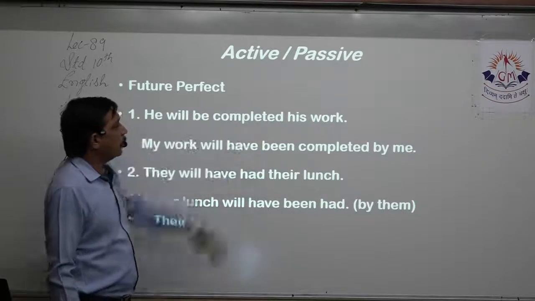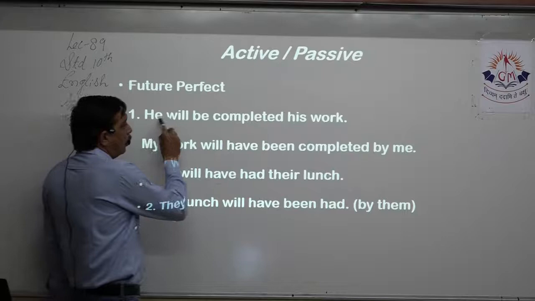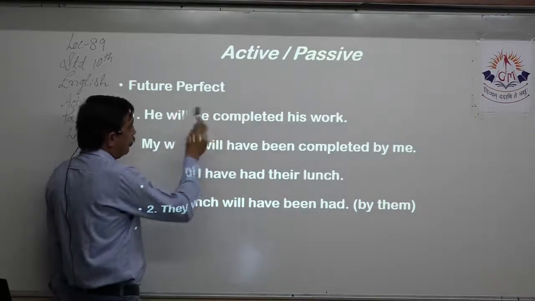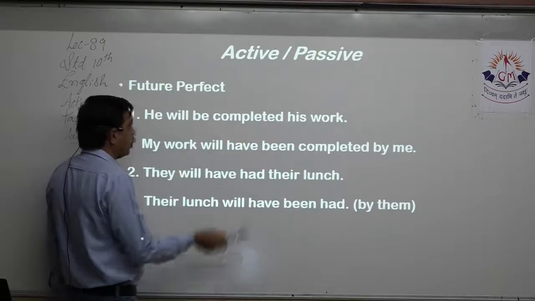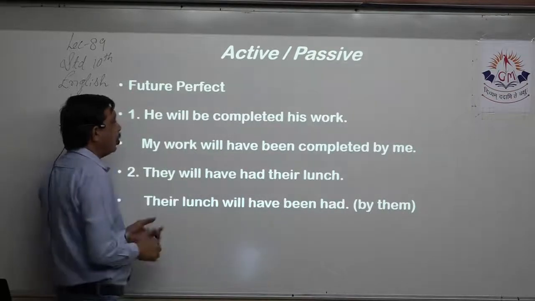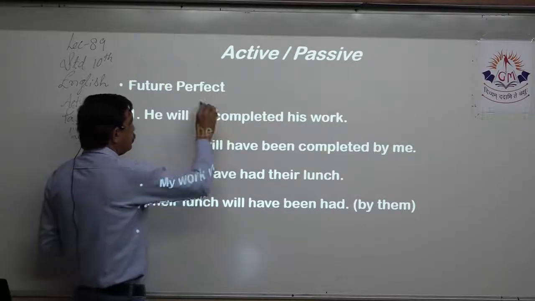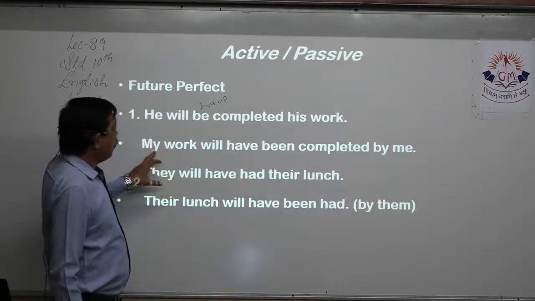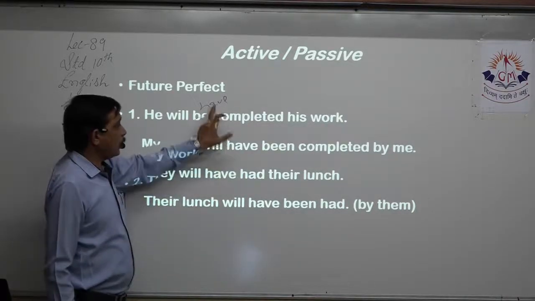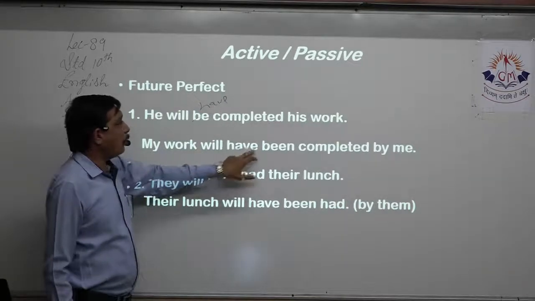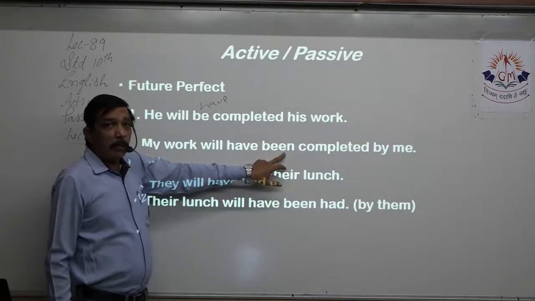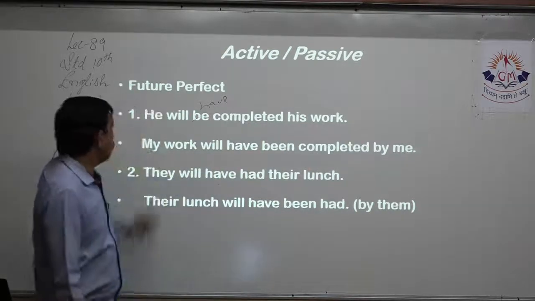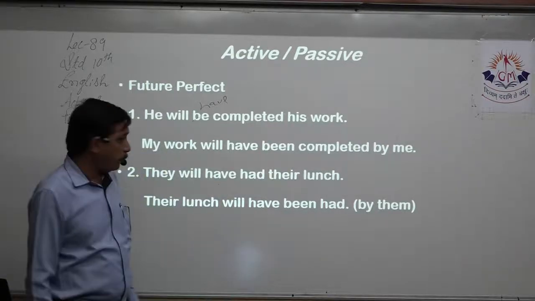Okay, he will have completed his work. So "have" tells me this is perfect tense. "Will" is already there to tell me future. Completed is the past participle, right? So "will have" should be here. My work will and have we will keep as it is. My work will have been. Past participle of be form. Completed is the past participle of complete. So my work will have been completed by me.